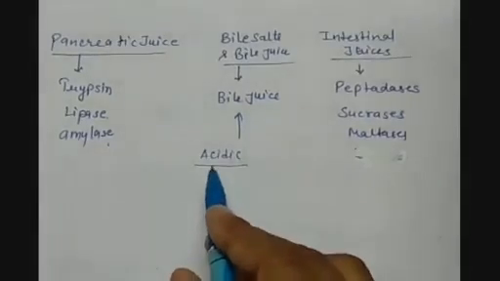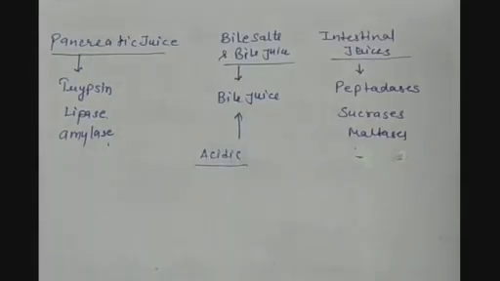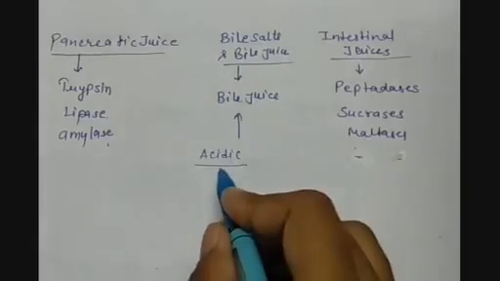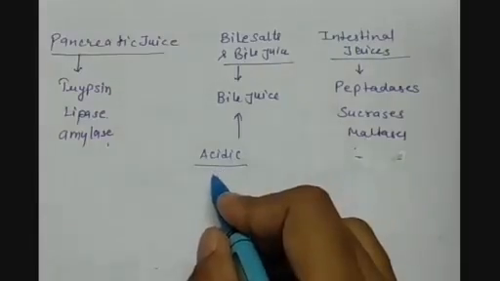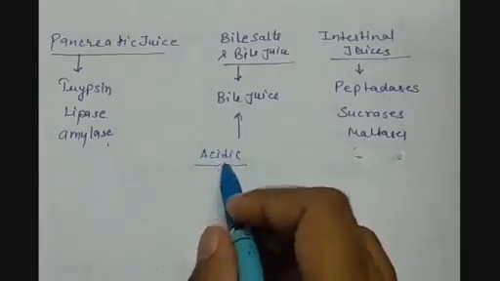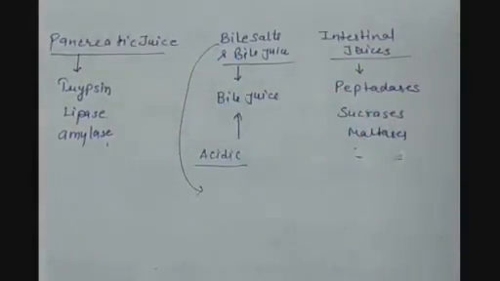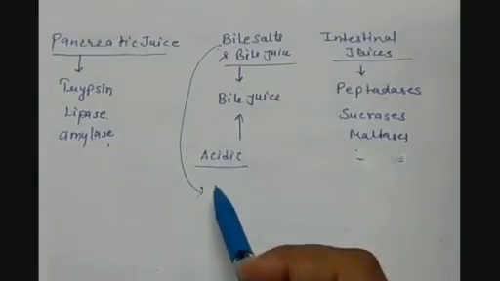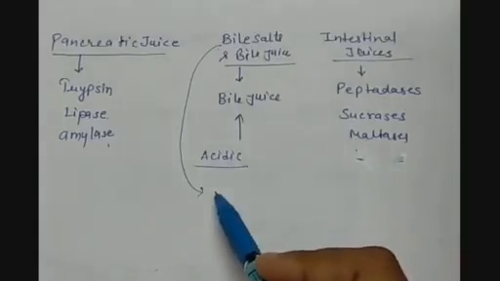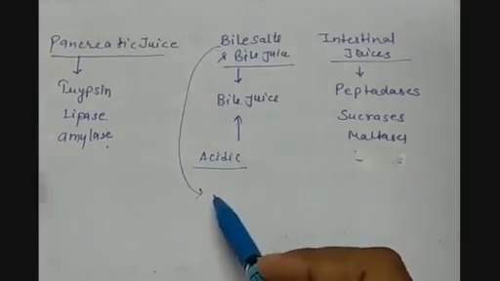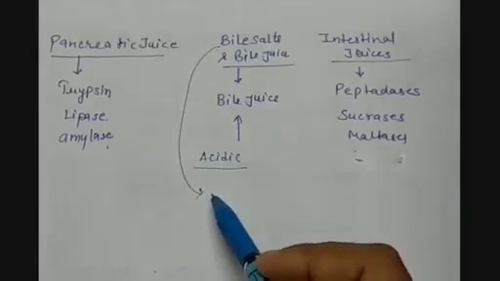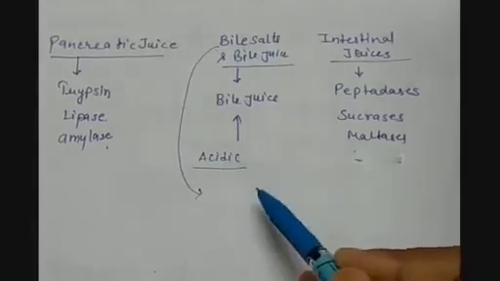But to digest the carbohydrates, the medium needs to be alkaline first, which is done with the help of bile salts. Bile salts neutralize the effect of hydrochloric acid so that the carbohydrates can be acted upon by the pancreatic juices and digested easily.